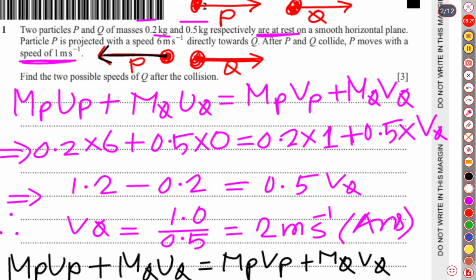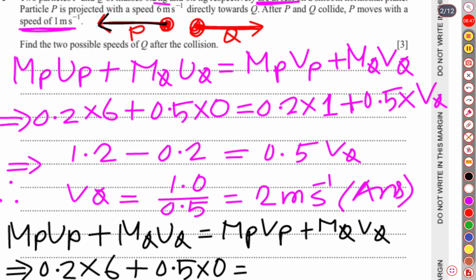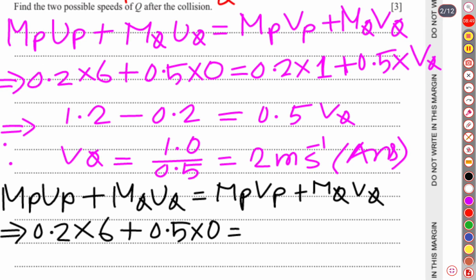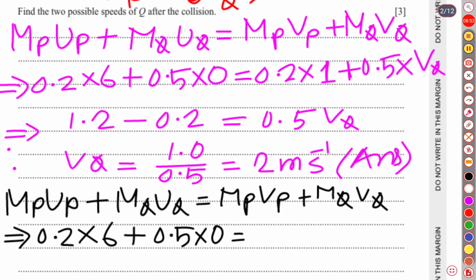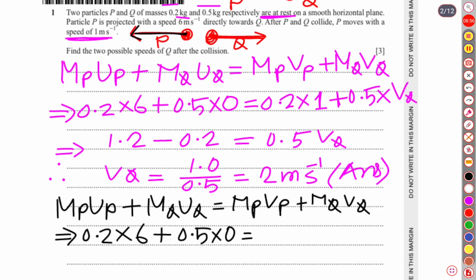If any particle changes its direction, then definitely it will be negative, because Q was moving onward whereas P was moving backward, so their directions are different. And in velocity, remember, direction is one of the most important factors. So it is negative because P was moving in the other direction.